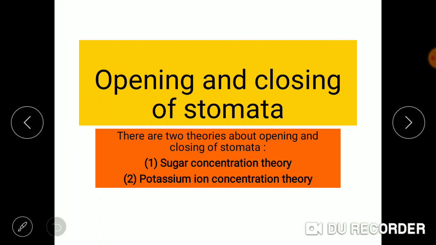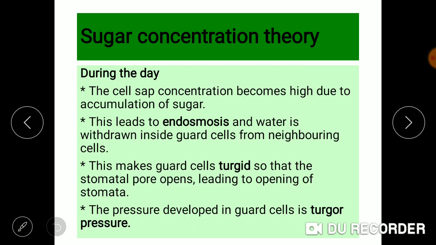We already know that guard cells present in the stomata are regulating the opening and closing of stomata. They are responsible for opening and closing of stomata. So there are two theories given for the opening and closing of stomata. They are sugar concentration theory and potassium ion concentration theory. We are going to start with sugar concentration theory.